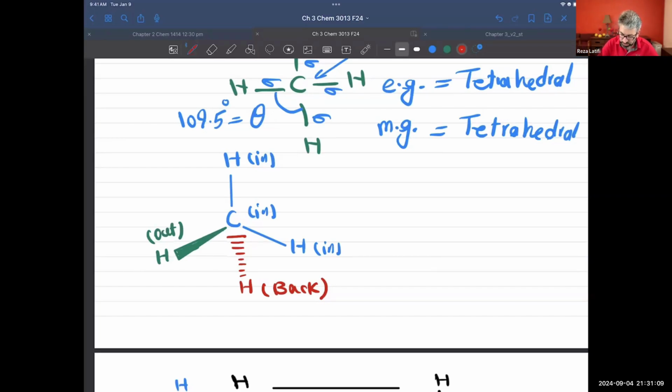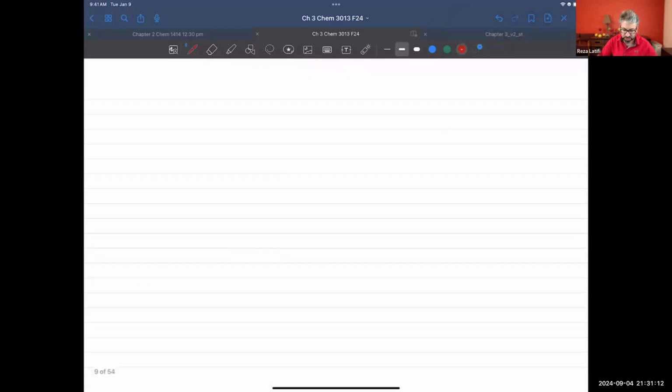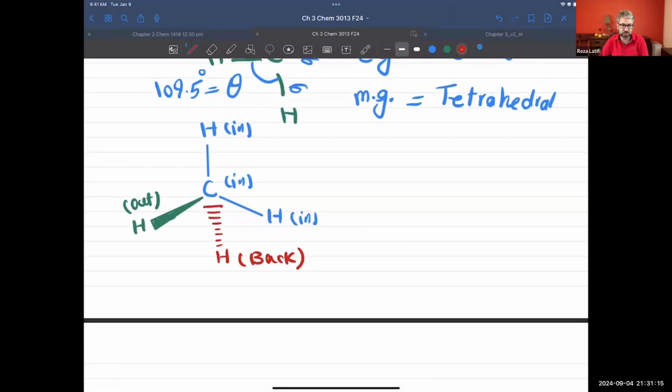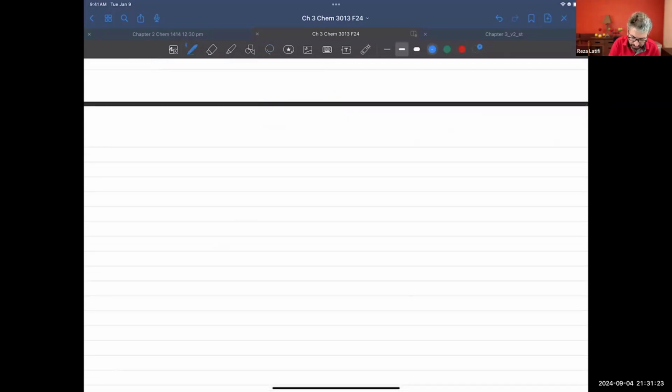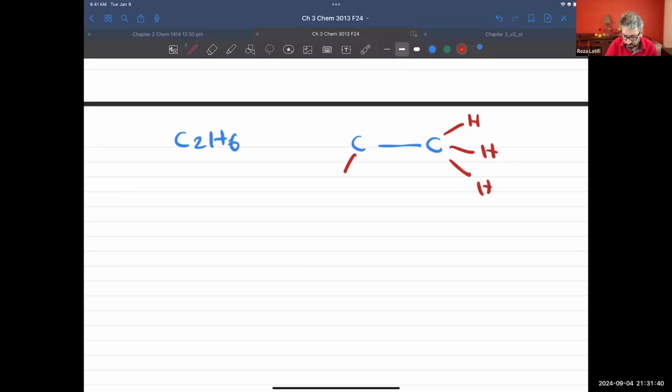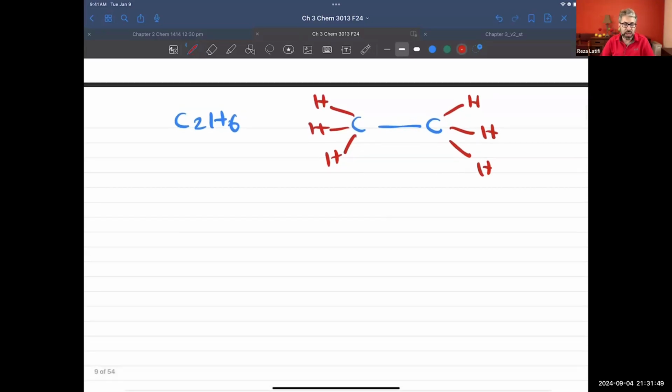Okay, next one. What will happen if you change one of this hydrogen by a carbon atom? Okay, so let's take, for example, this. How about C2H6? So this time we have two carbons. We have one carbon attached to another carbon. Now we have a carbon-carbon bond. And each carbon will be attached to three hydrogen atoms. Cool.